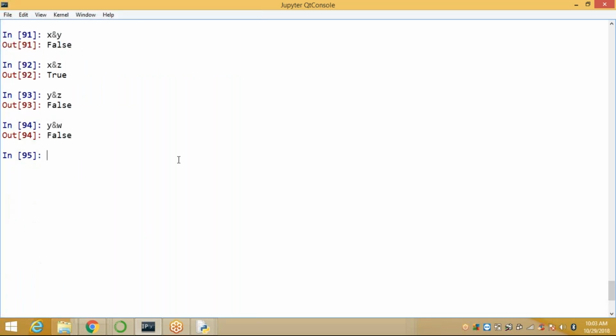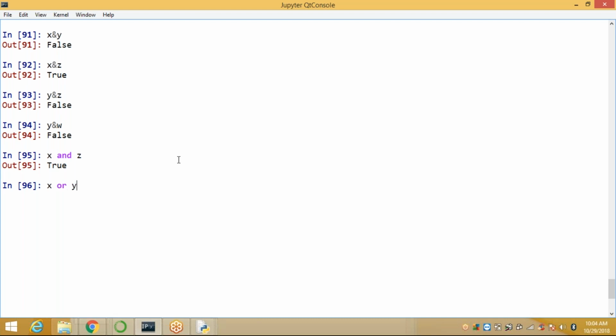Next, we are using the OR operator. You can use the word or you can use a symbol. For AND, you can write X and Z, or you can use the ampersand. Here also X or Y. Both false, only false. Remaining all are true.